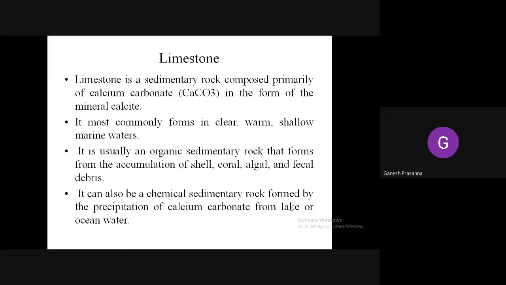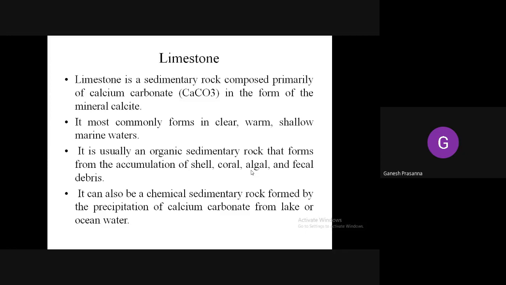It is usually an organic sedimentary rock that forms from the accumulation of shell, coral, algal, and fecal debris. Shells, corals, and algae are all debris that consist of calcium carbonate within them. When they decompose, that calcium carbonate accumulates together to form a rock. It can also be a chemical sedimentary rock formed from the precipitation of calcium carbonate from lake or ocean water.